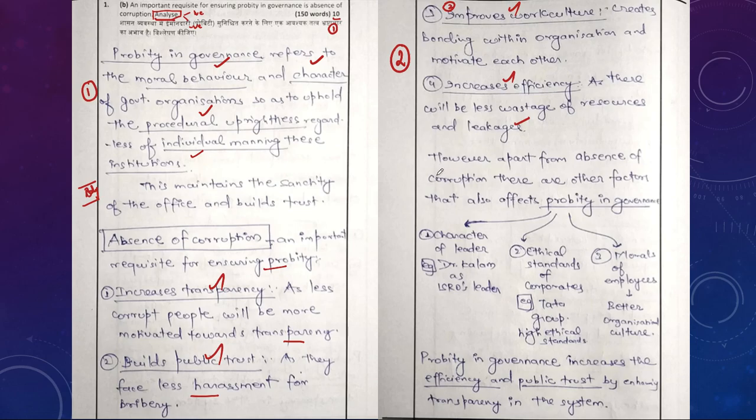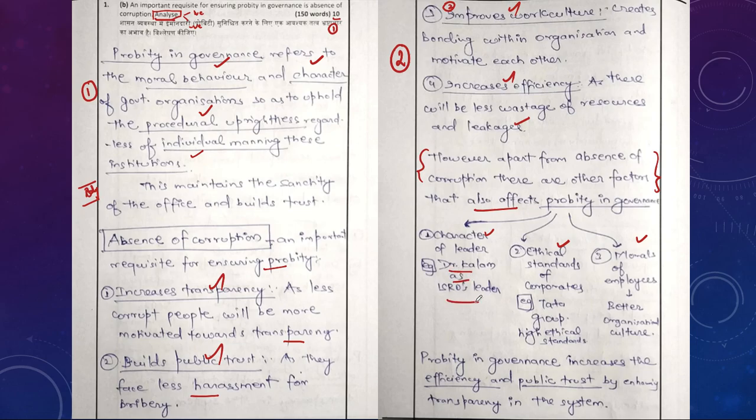However, apart from absence of corruption, there are other factors that also affect the probity in governance. This is going to be very important, students, because in the question we should include the other dimension also. The requisite factor for probity in governance that they have said is the absence of corruption. Apart from that, what other things are required? Character of leader, ethical standards, morality of employees.